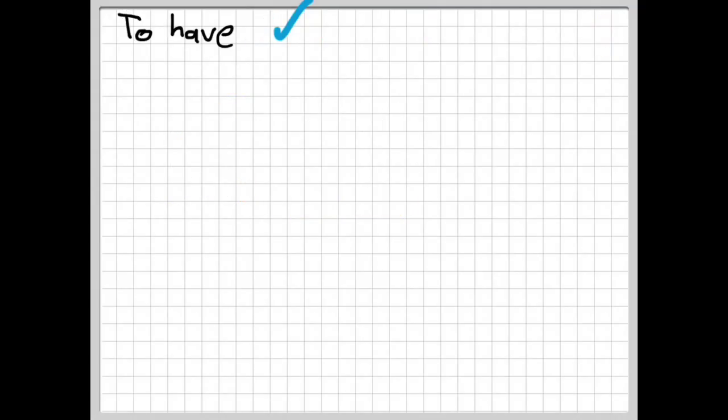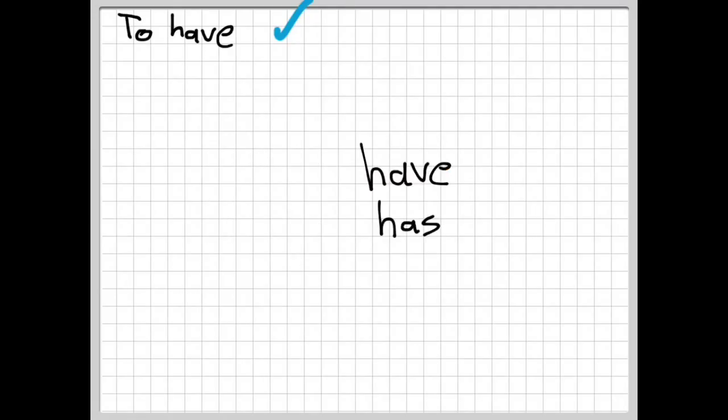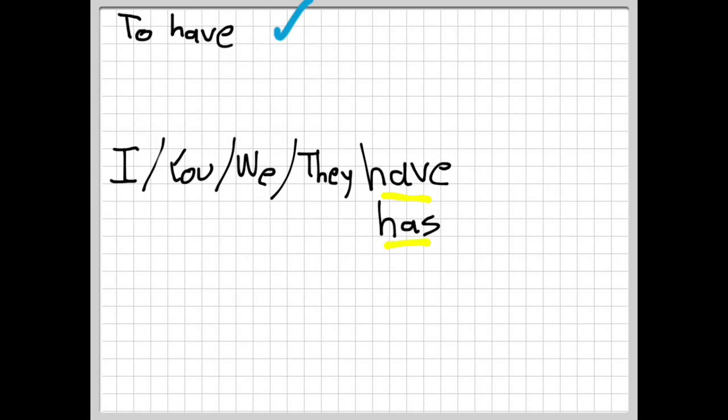Now let's look at the verb to have. The positive form of the verb to have is as follows. For example, I have a dog. He has a cat. There are only two different ways of conjugating the verb to have in the positive form, one being have and the other being has. We use have for I, you, we, and they.